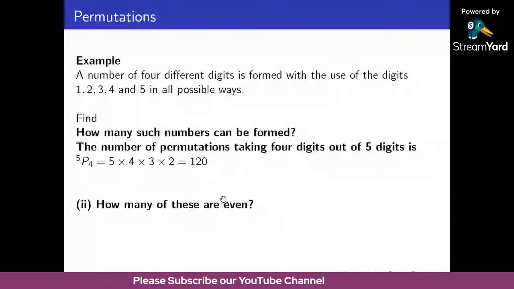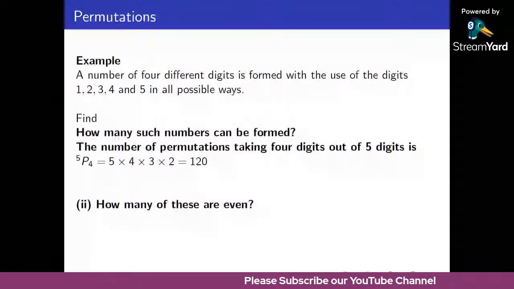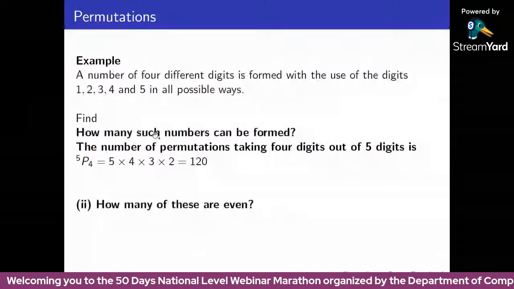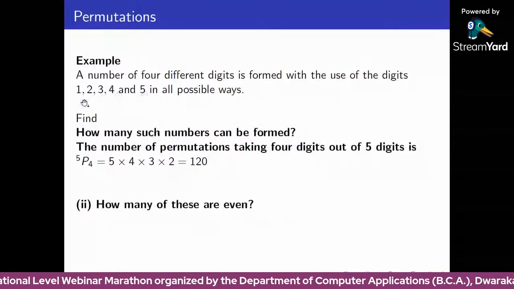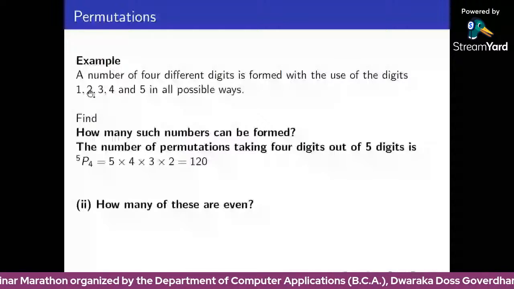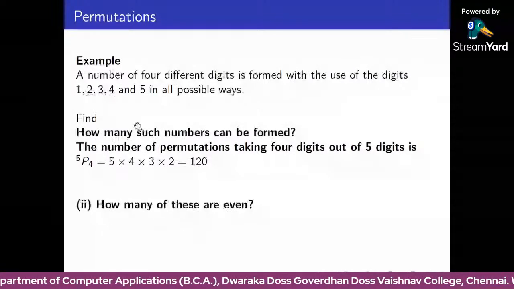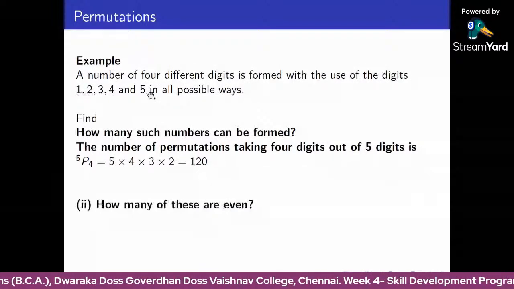Even number means its unit digit value is either 0, 2, 4, 6 or 8. This is the unit digit value. But here we have only 1, 2, 3, 4, 5. The possible ways: suppose the unit digit value is 2 or 4, we have only 2 numbers. If the unit digit is 2 or 4, the given number is an even number. If we use the unit digit 1, 3, 5, the number is an odd number.